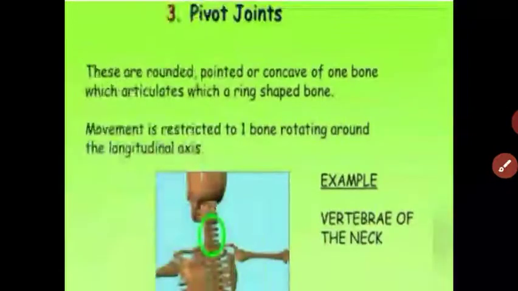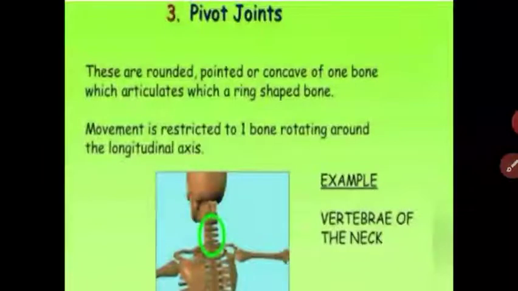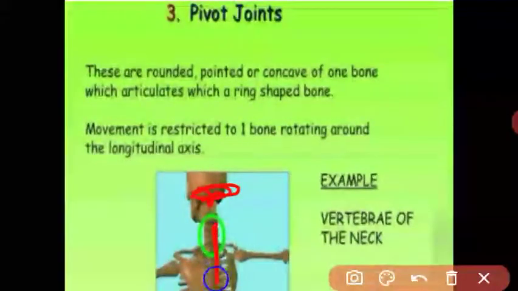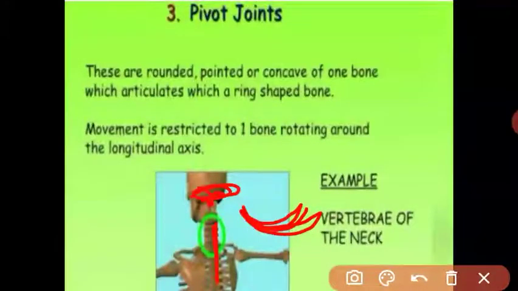The next joint is the pivot joint. Pivot joint means one bone rotates over the pivot. See, this is our skull, and this skull is joined to the vertebral column, and at the skull we can move our head from left to right. This is called the pivot joint, where the movement rotates on the longitudinal axis. Got it? What is meant by pivot joint?